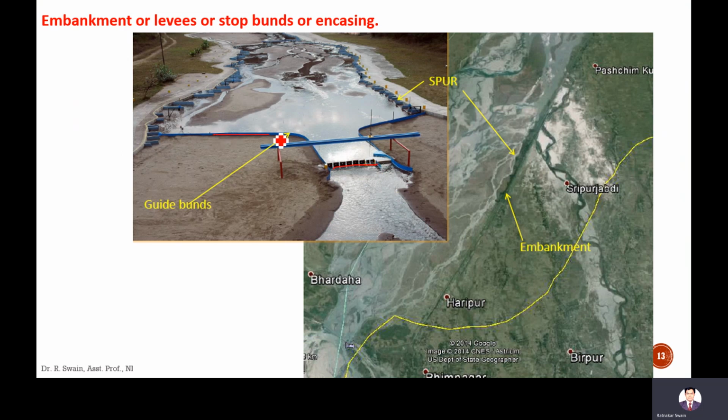So the guide banks, it is actually an experiment. It is in the laboratory scale. Here the water is provided, and these are the spurs. And the guide banks, these are the guide banks like I told. Okay, the spurs are vertical structures provided in the lateral direction, and the guide banks are provided just to stop the erosion of these portions. Okay, these portions, so it will give you axial flow to the flow.